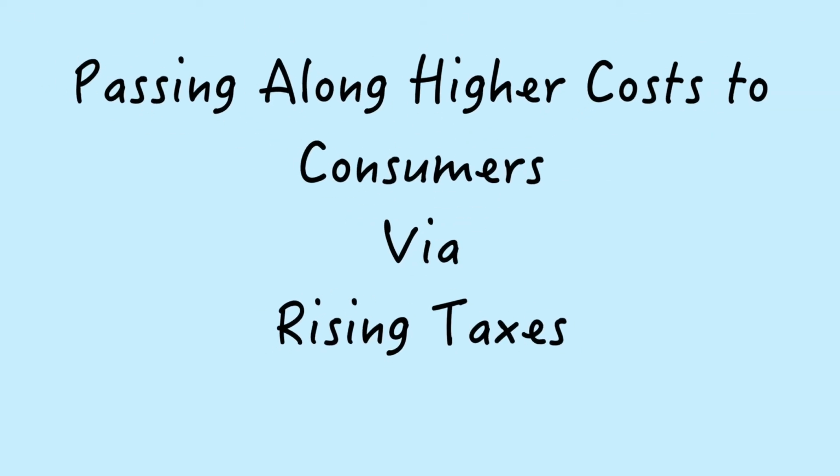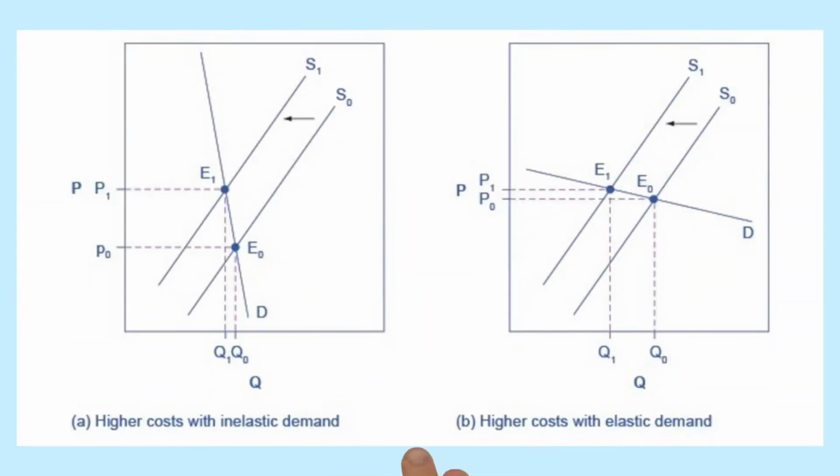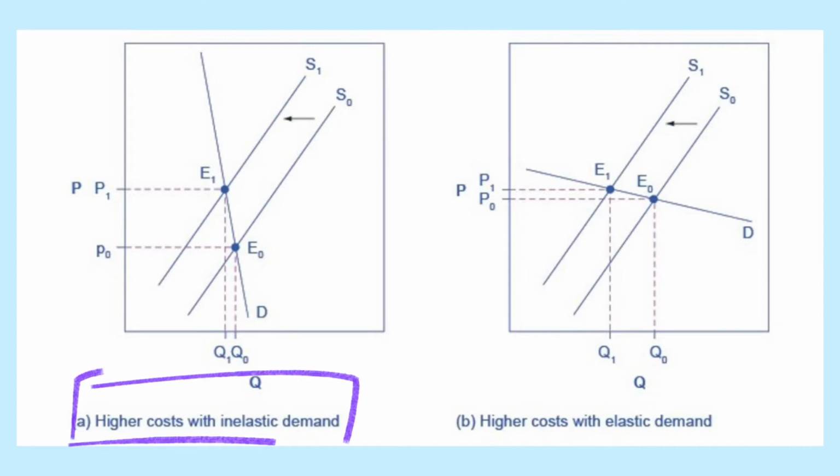Passing along higher costs to consumers, rising taxes. Higher costs, like a higher tax on cigarette companies, for example, lead supply to shift to the left. This shift is identical in both figures A and B. However, in figure A, where demand is inelastic, the cost increase can largely be passed along to consumers in the form of higher prices, without such a decline in the equilibrium quantity.